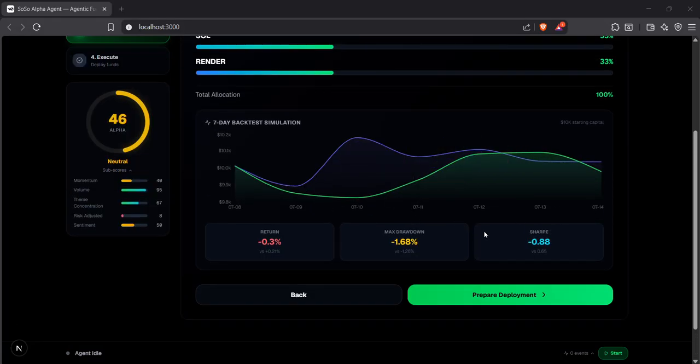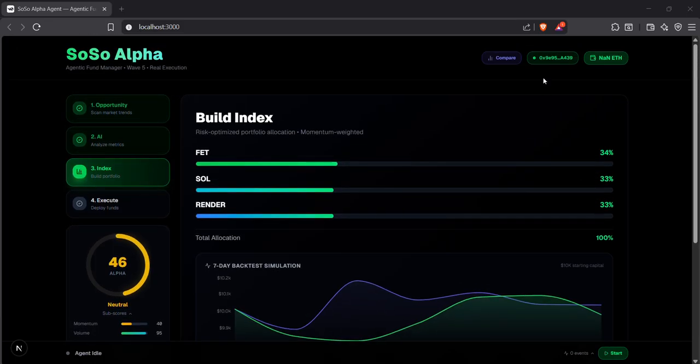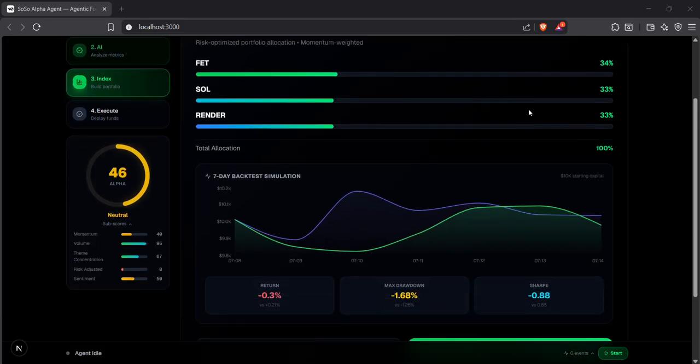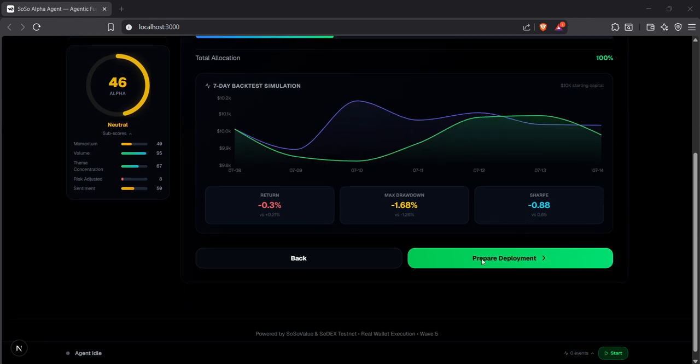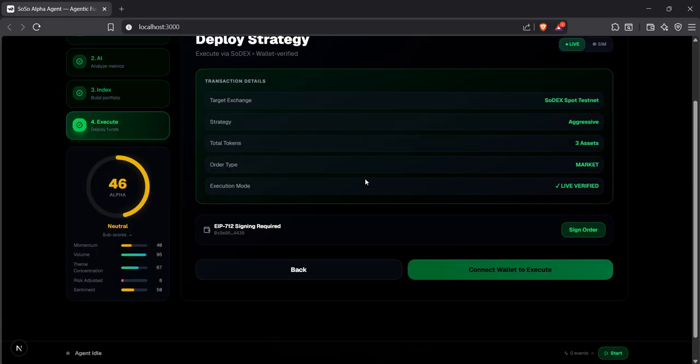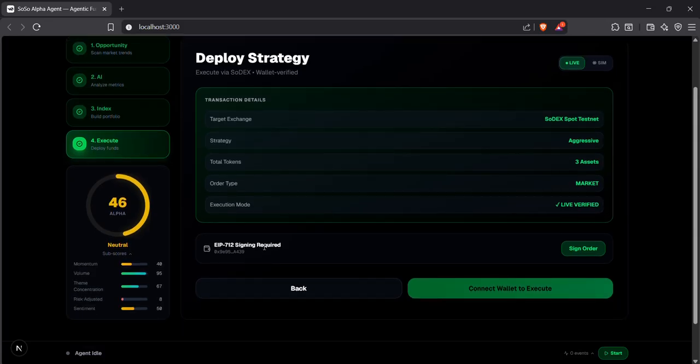The last step before preparing deployment, we have to connect our wallet. As I told you, I've already connected my wallet, so I can just click prepare deployment. And this is EIP 712 typed data signing. Let me click prepare deployment, and it is asking me to sign the order. The app constructs Sodex order payloads and asks for your signature. No blind signing. You can see exactly what you are approving.